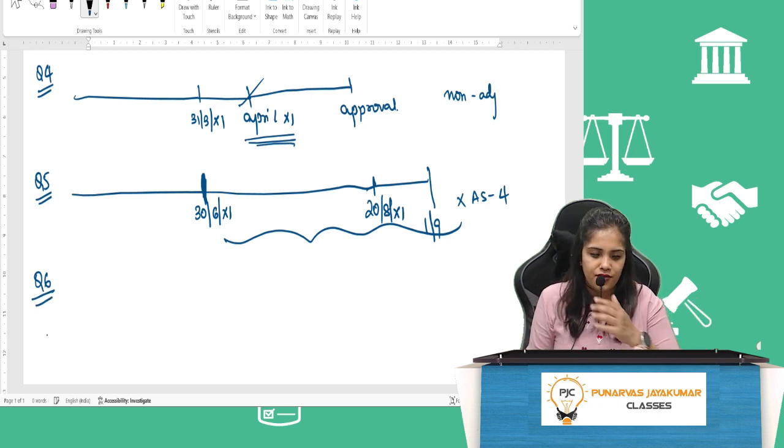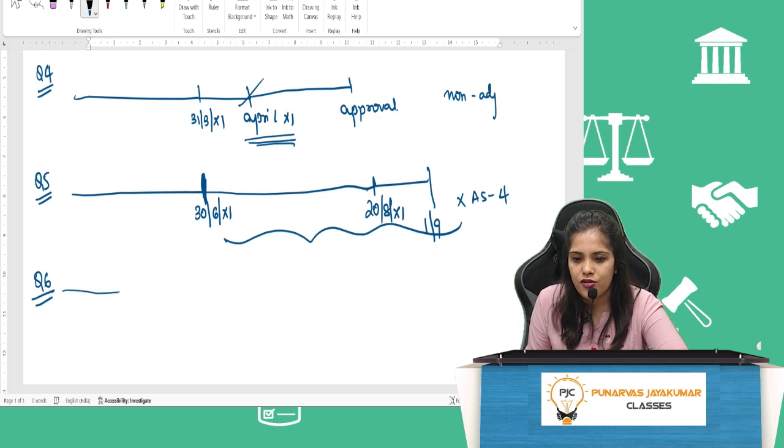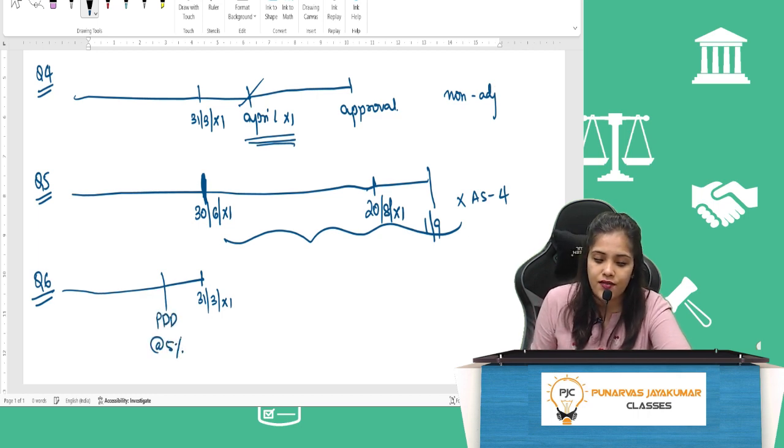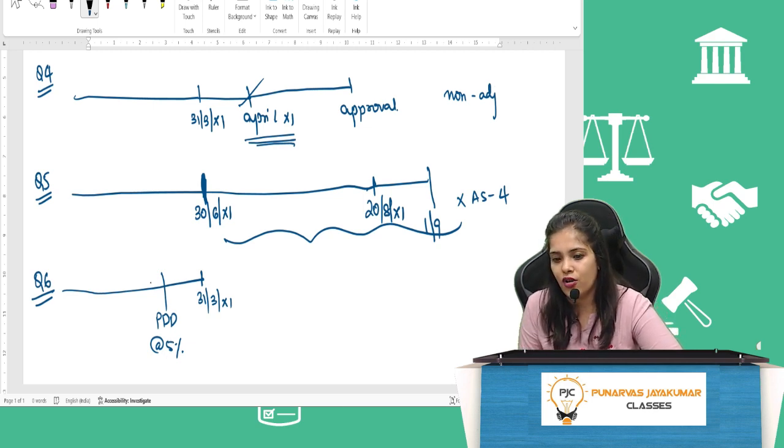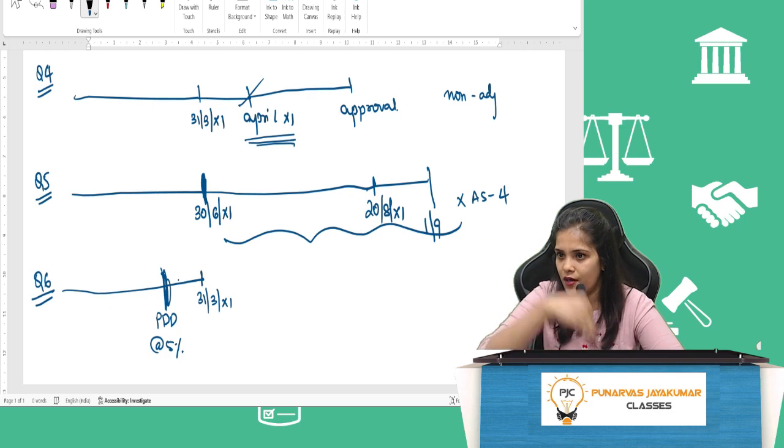Sixth one. While preparing its final accounts for the year ended 31st March X1, a company made a provision for bad debts at 5% of the debtors. So, year end is 31st March X1 and we have made provision for doubtful debts already at 5%. In the last week of February, a trade receivable of 2 lakh has suffered a heavy loss due to earthquake and the loss was not covered by insurance. So in February, before the year ended, the earthquake happened. Okay.